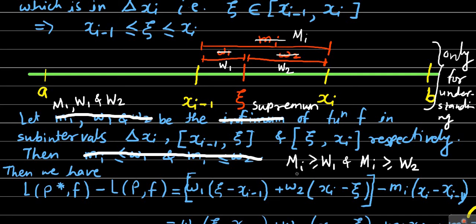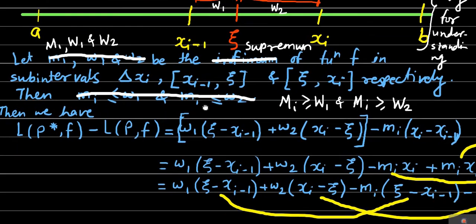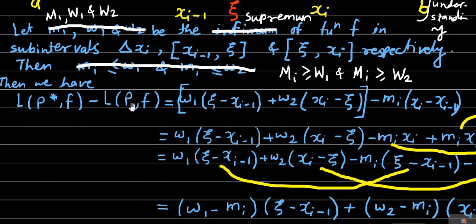If you make these changes, then the difference of the upper sum over P star minus the upper sum over P, in place of the lower sum, you will get as a negative difference, less than or equal to 0, after simplification. This means that the upper sum over P star is less than or equal to the upper sum over P. This will be the conclusion. So a detailed hint is given to you, and it is homework for you. You can go for it.